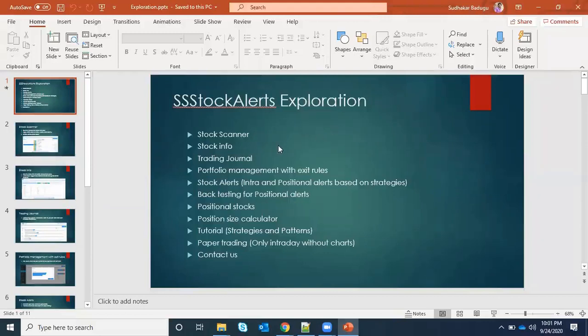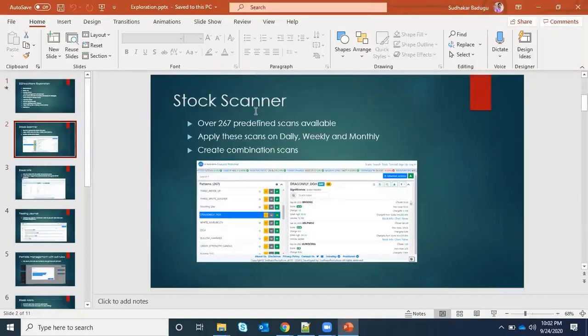So in SSTalk Alerts, what is available is first a scanner. Nowadays we need a scanner. I think manually going through all the stocks is very difficult. There are already so many scanners, so why is this scanner special? I'll explain it. And there is a stock info section, so if you want to get any stock information, we'll go there itself. So first is the scanner.